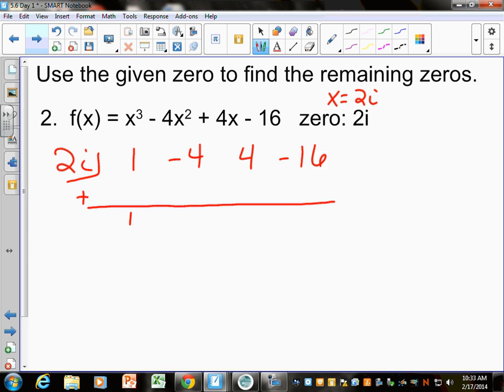So I'm going to bring 1 down. Are you with me to this point or not? Tell me if you need me to wait. And when I take 1 times 2i, I'm going to get 2i right here, yes? Can I take negative 4 plus 2i? No, I'm going to write that as negative 4 plus 2i. You need bigger spaces, yes. And I kind of do some side work on this one because now I got to take this times this, yes? So off to the side here, I'm going to just do my work. 2i times negative 4 plus 2i.